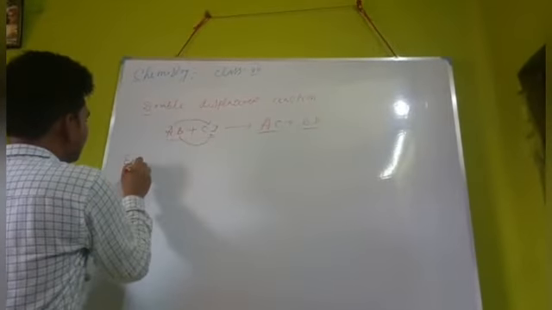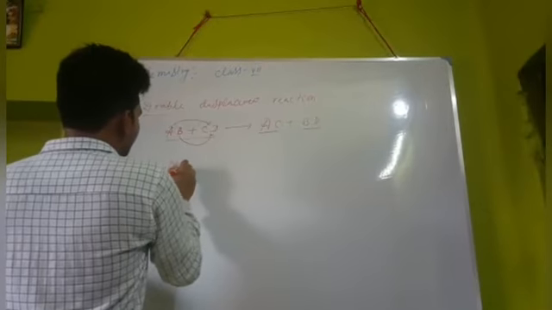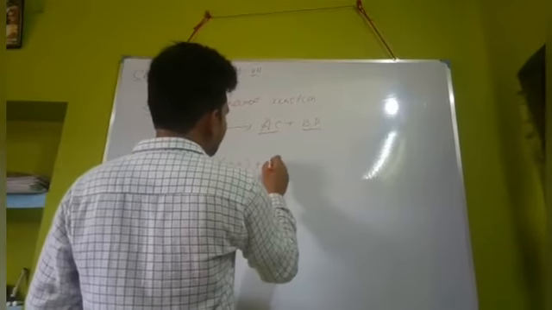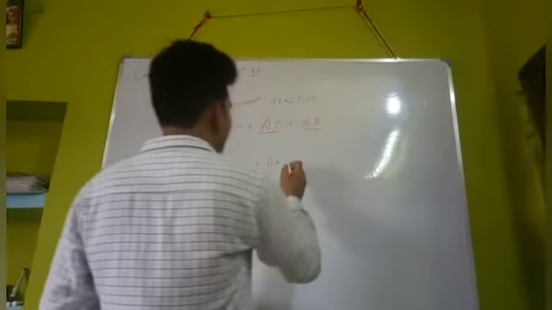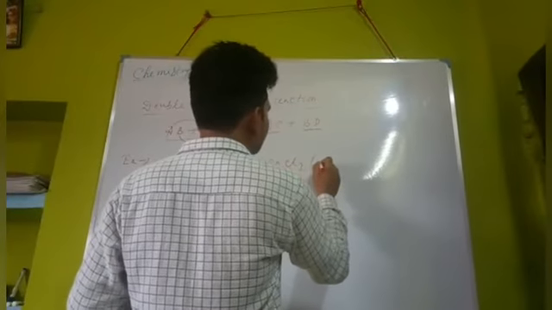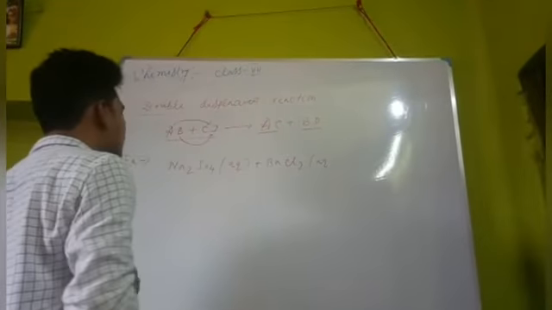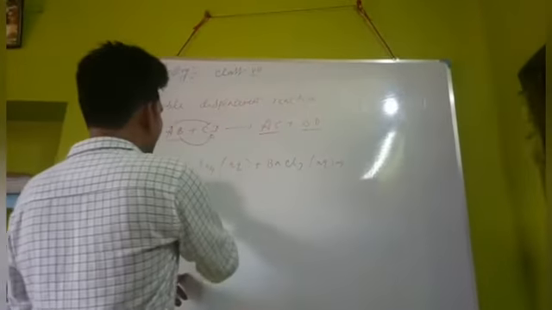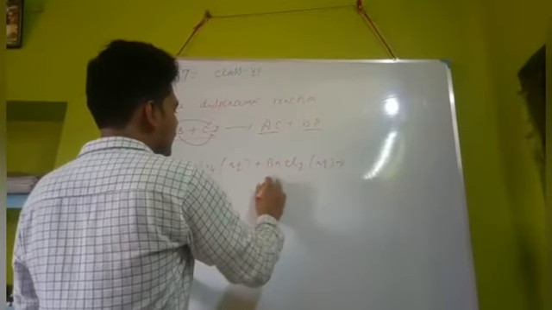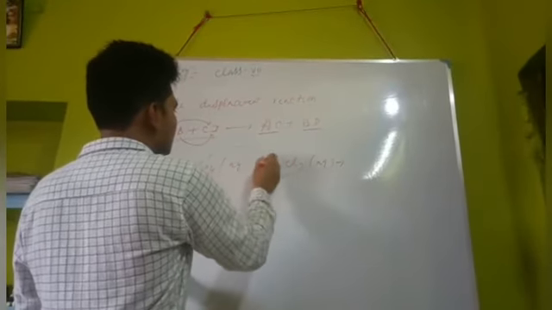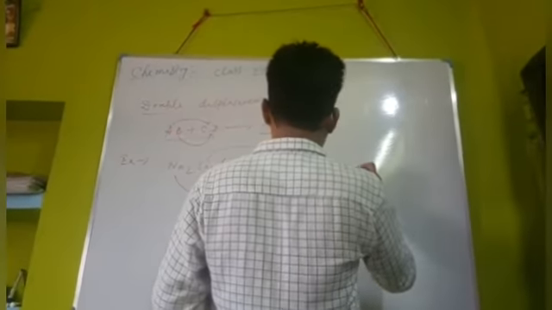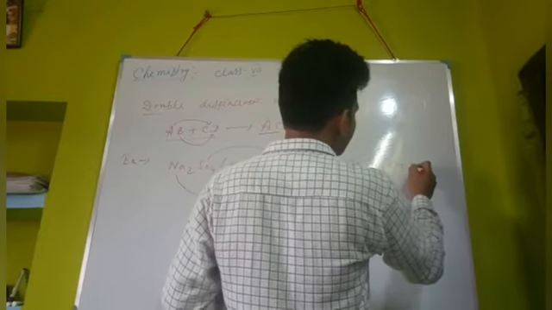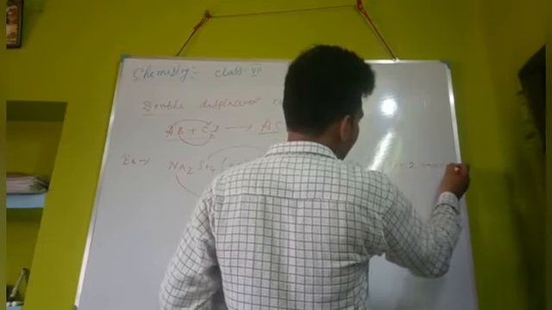Just take the example: Na2SO4 plus BaCl2. When these two combine together, then we get BaSO4, solid form, plus 2NaCl, aqueous form.